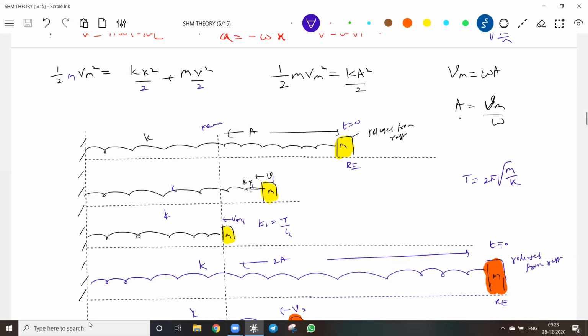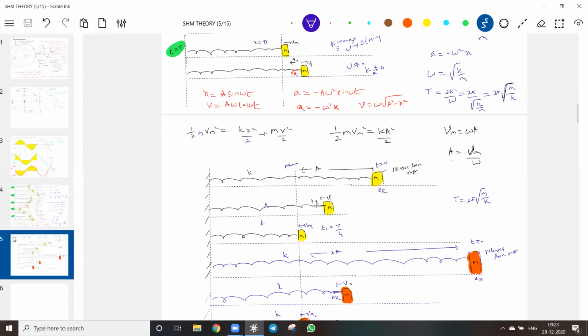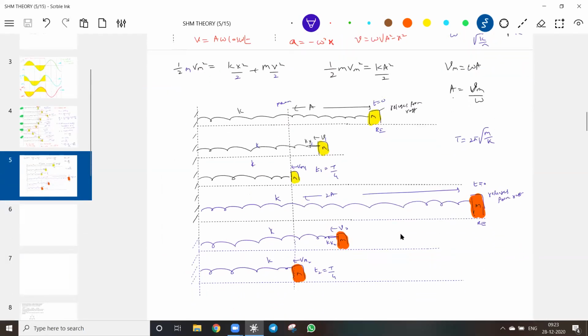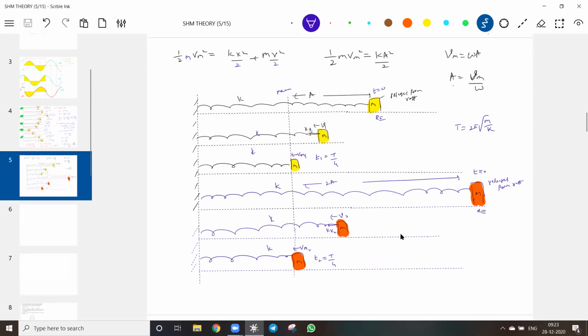So there's one more conclusion we are going to make. In SHM, the mechanical energy of the system is conserved.